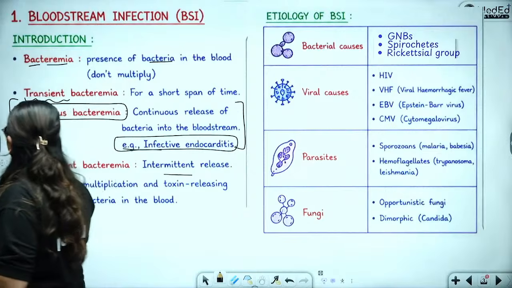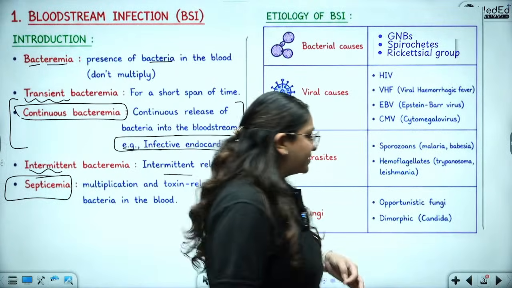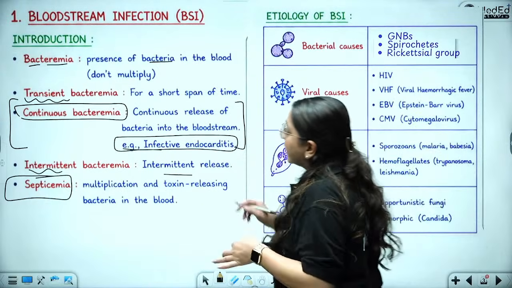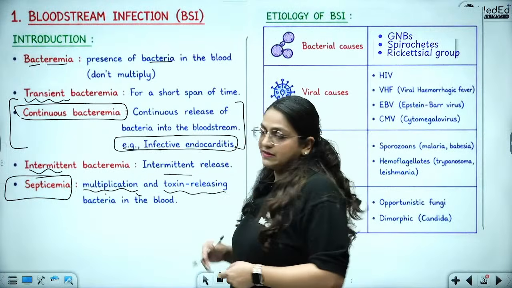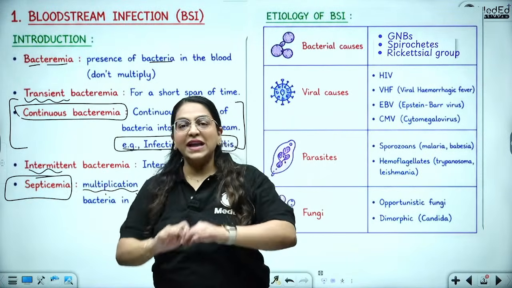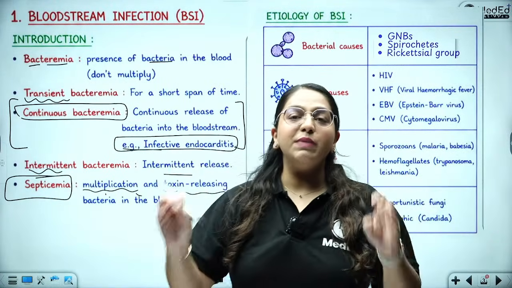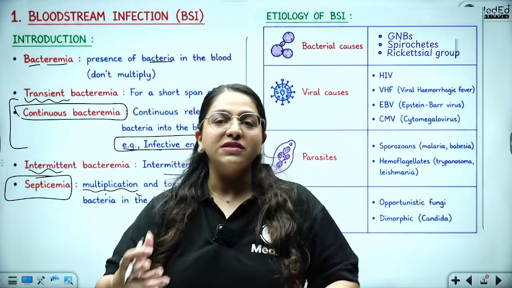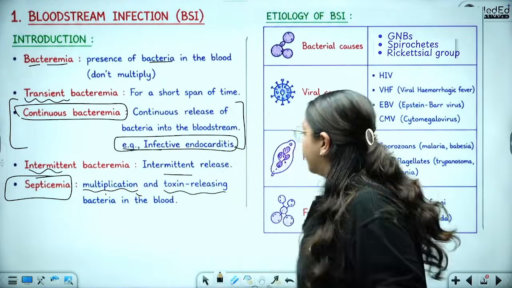Septicemia, on the other hand, is a totally separate terminology. What is septicemia? Now the bacteria is multiplying and it is releasing toxins. Up till here, it was only existing in the blood. It was just bacteremia. Now it is releasing toxins, it is multiplying, therefore it is leading to an inflammatory response from my body, right?